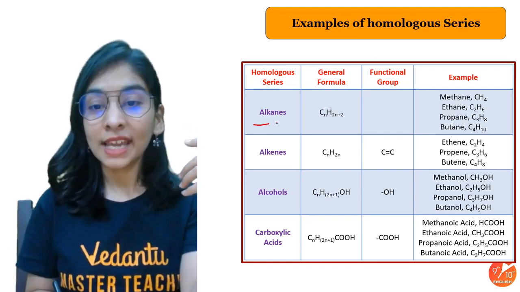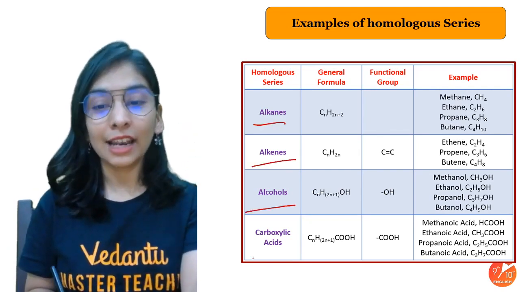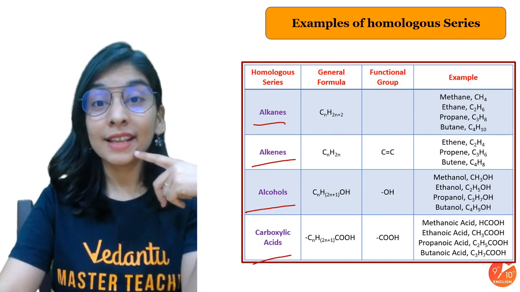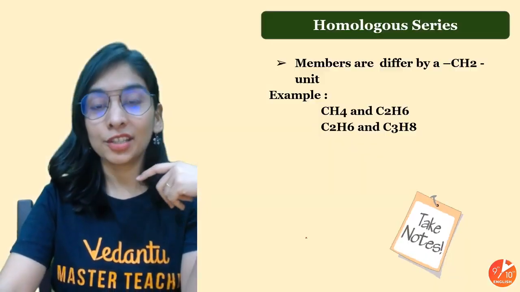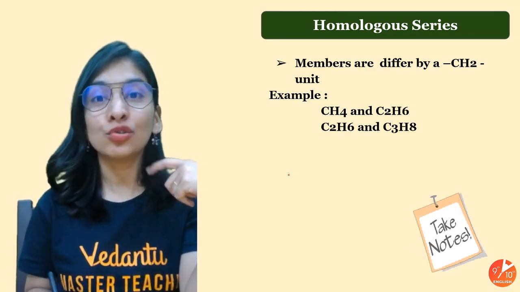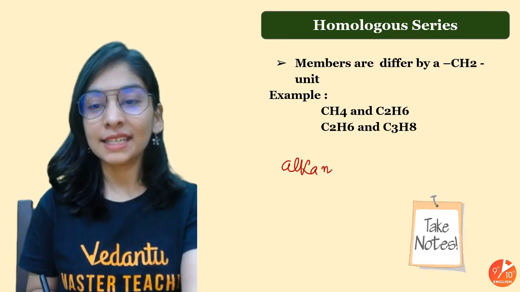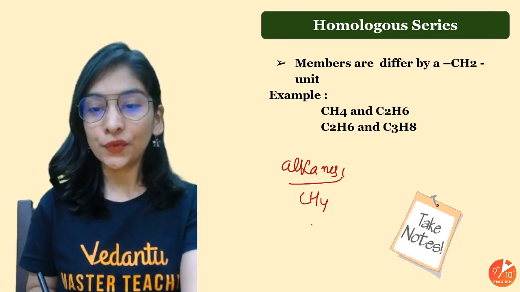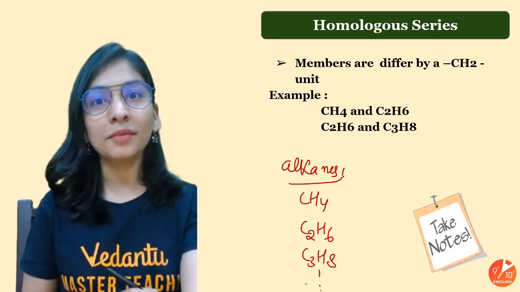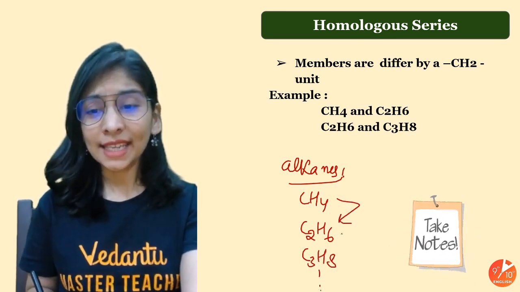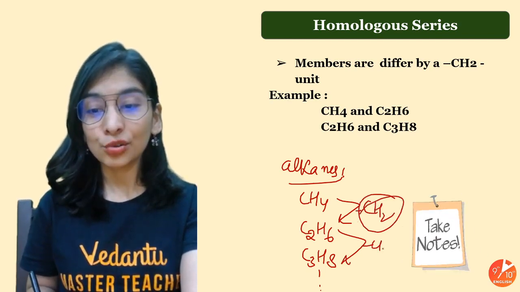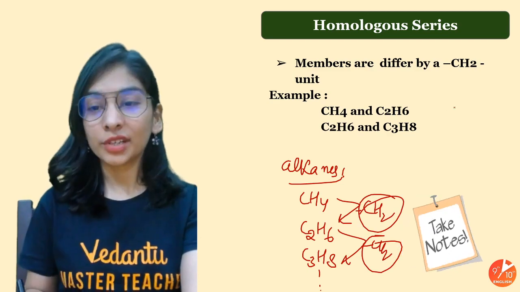First of all, as I told you, alkanes, alkenes, alkynes, alcohols, carboxylic acids, all of these can form a homologous series, because these properties should match in case of a homologous series. That is, members differ by a CH2 unit. Suppose I have the entire alkane series. First is CH4, then C2H6, then C3H8, and so on. What did we see? Every member comes with the addition of a CH2 group. One carbon and two hydrogens extra.